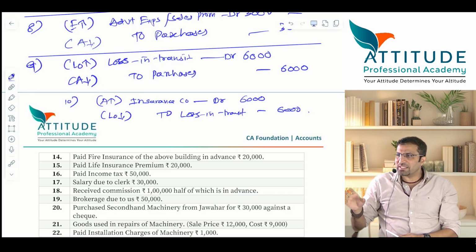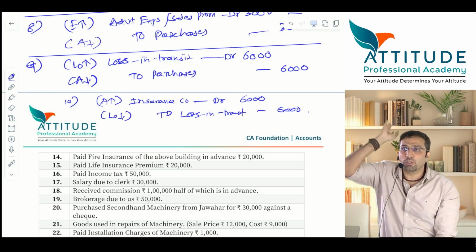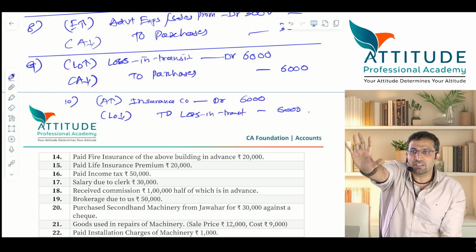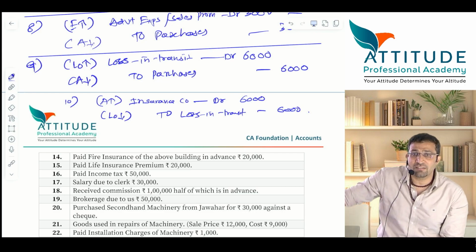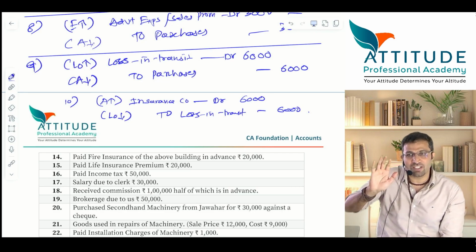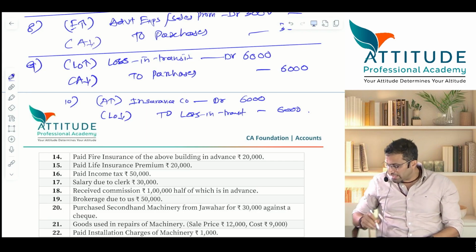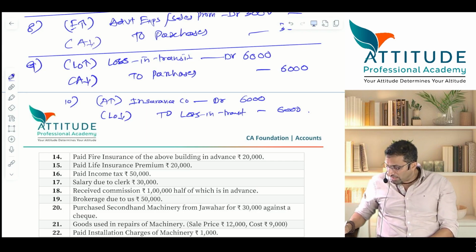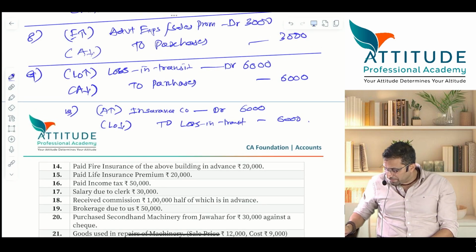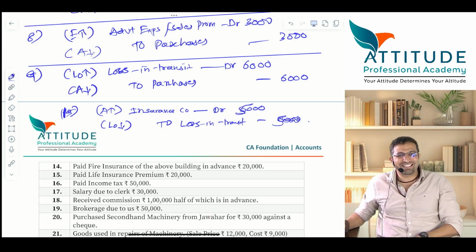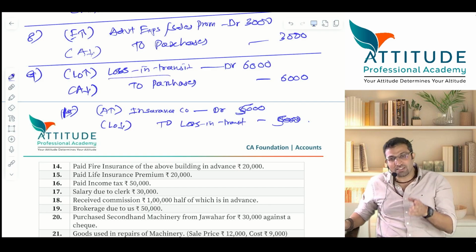Can the insurance company say that you are not fully insured? When you took the insurance, you took insurance only for how much? 5,000. The goods lost are how much? 6,000. So the insurance company will give you 5,000. Correct? Now the entries will change. On the 15th, what will be the entry? On the 15th, insurance company how much? 5,000 loss. No, don't call it bad debts. There's no bad debts. Is that clear? It is already a loss.